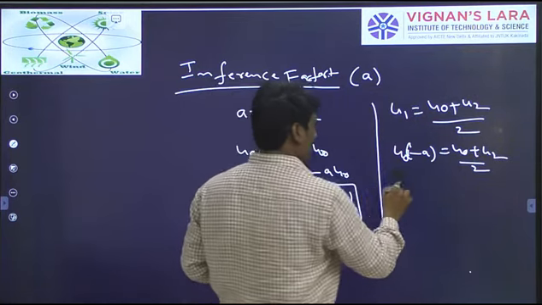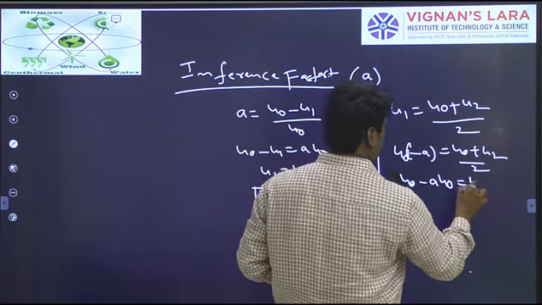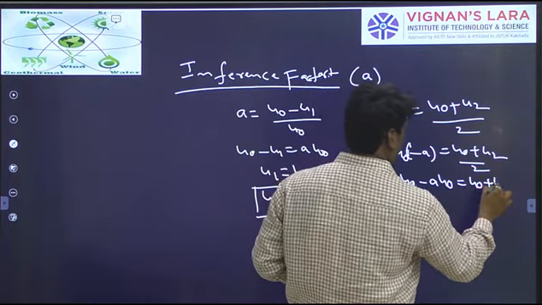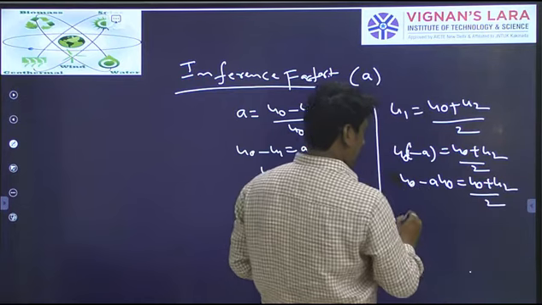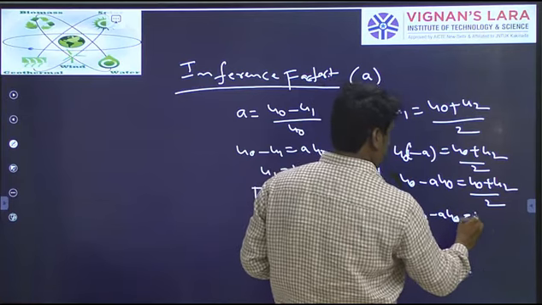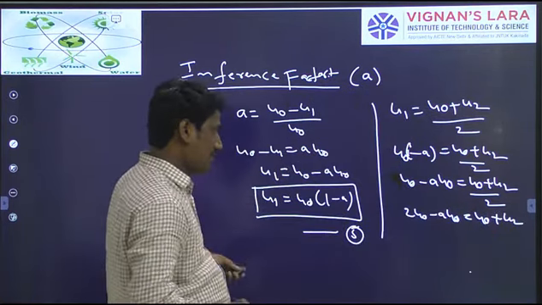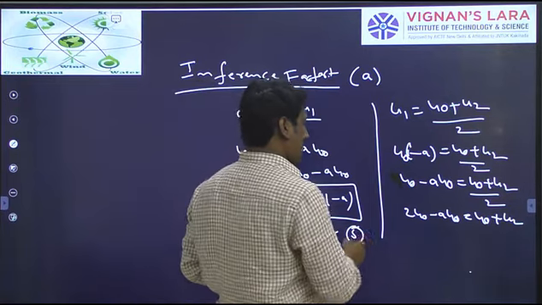From this, 2 u0 minus 2A u0 is equal to u0 plus u2.